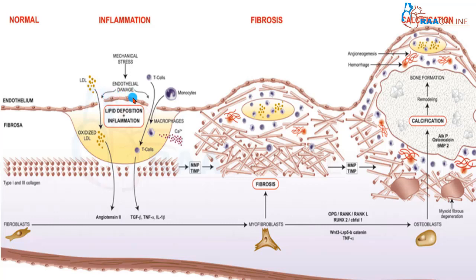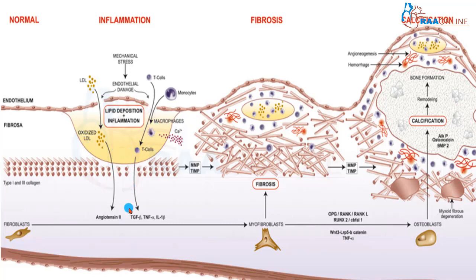So this damaged endothelium gives way to LDL from the circulating blood to enter into the tunica media. This LDL is oxidized, resulting in oxidized LDL. This oxidized LDL attracts chemotactic factors like angiotensin II. And for phagocytosing this oxidized LDL, monocytes and T lymphocytes from the blood circulation are recruited, and they become macrophages and T cells. These macrophages and T cells phagocytose, becoming foam cells.